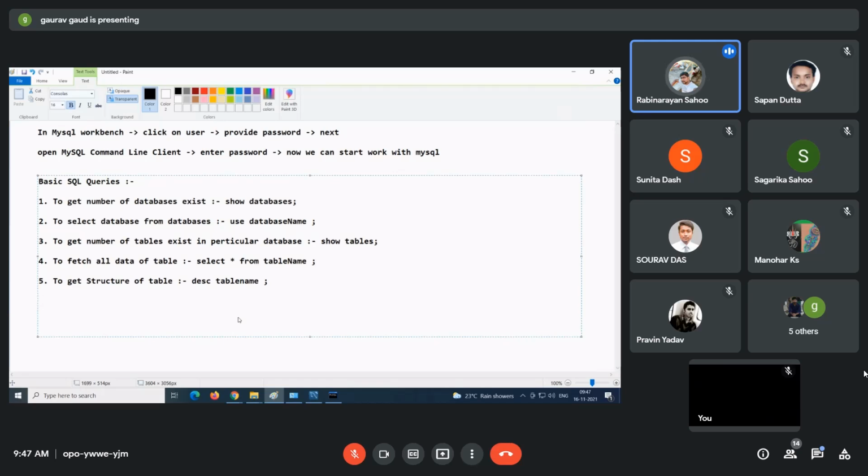To create our own database, the command is the create command. So: create database, and give the database name.